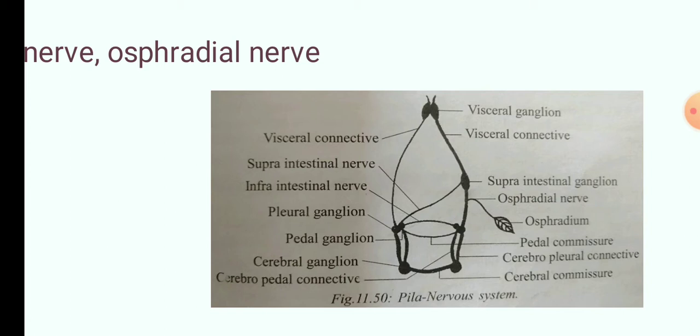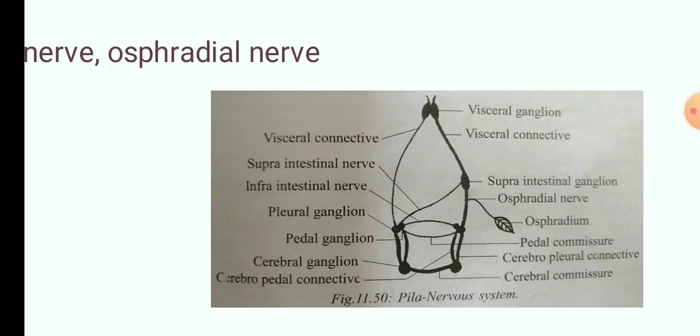of the buccal mass. Followed by that is the pedal ganglia. The pedal ganglia is also a pair, and it is situated on the inner side of the pleural ganglia. Okay, and they are partly fused with the pleural ganglia. Then next is the supraintestinal ganglia. Supraintestinal ganglia is a single ganglion which is located behind the left pleural ganglia.